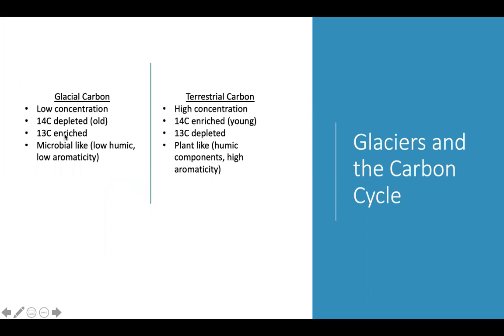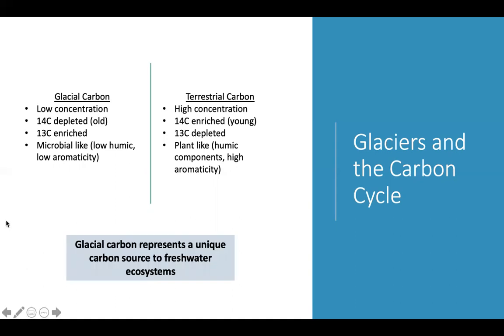So what's important to know is that when these carbon sources mix, they're actually still quite different. So glacial carbon and terrestrial carbon are not alike. Glacial carbon has low concentrations of carbon. It's very old and has microbial-like features, such as being 13C enriched, having low humic components and low aromaticity. Whereas terrestrial carbon has high concentrations of carbon. It is young and it has plant-like features, such as being 13C depleted, having high humic components and higher aromaticity. So all of this to say is that glacial carbon is representing a unique carbon source to freshwater ecosystems compared to non-glacially fed rivers.